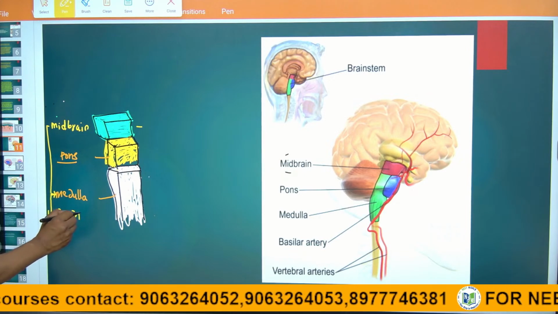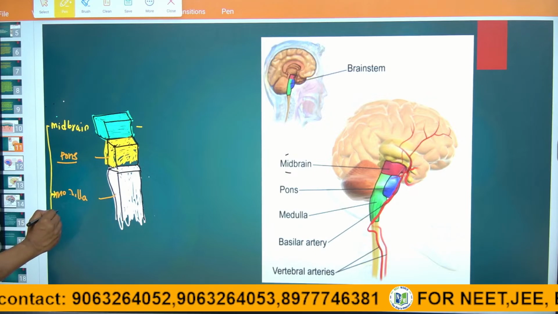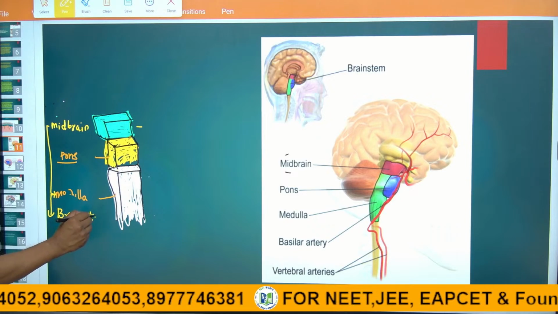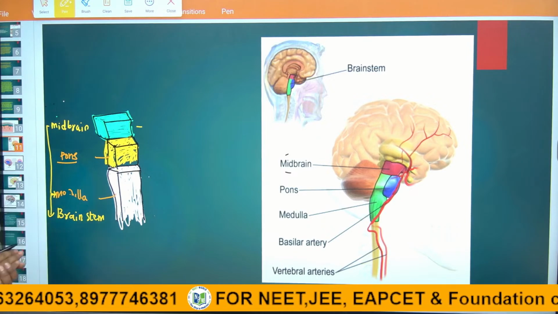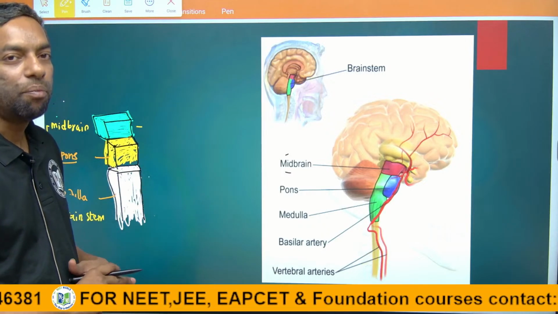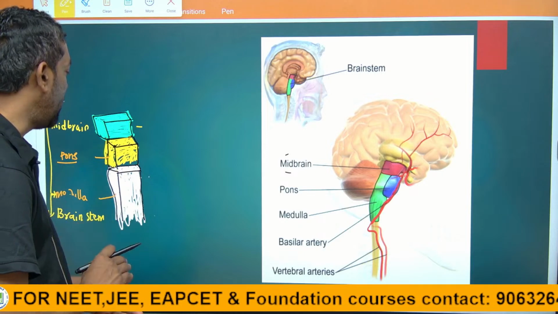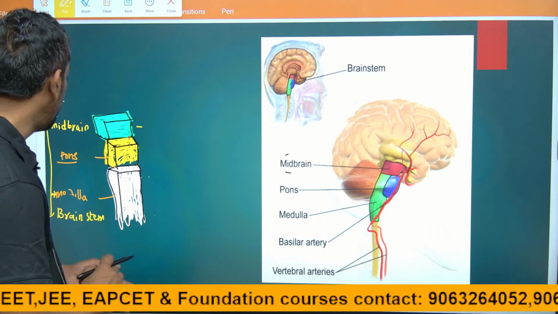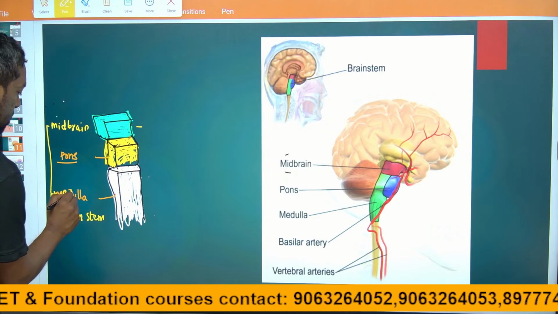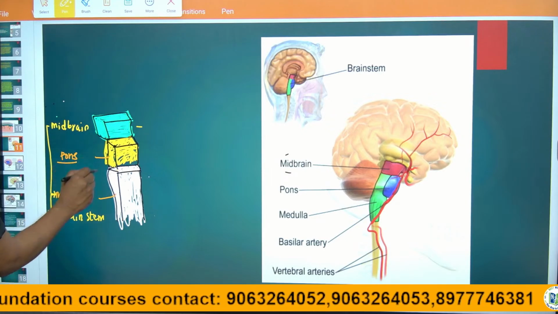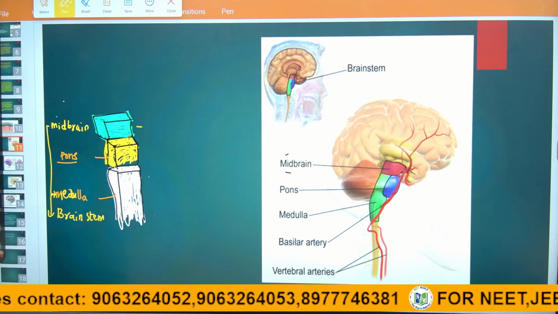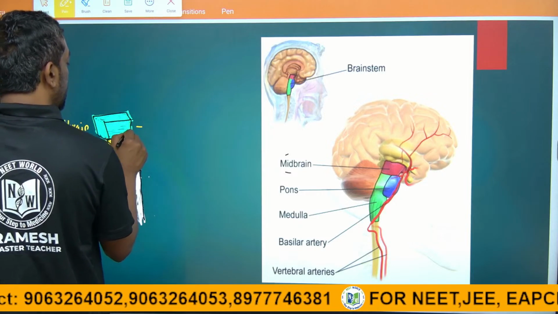This is a previous year question, guys. What are the parts in the brain stem? Midbrain and hindbrain. Medulla and pons are the hindbrain. This is the midbrain. Together we can call it the brain stem.